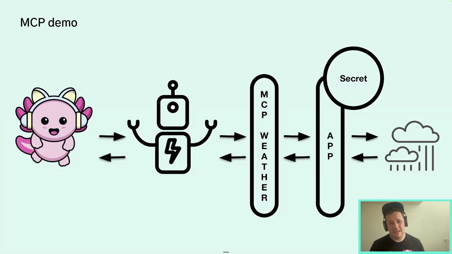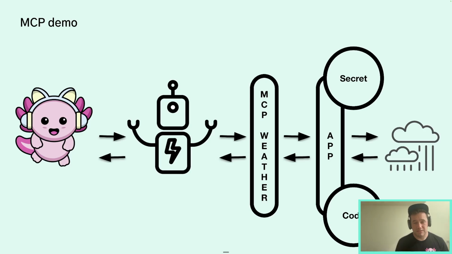To be able to do that, the app requires a secret. Now, this secret is a token to access that third-party service. It's important that we have secrets, well, they remain secret, because if someone were to get access to this token, then they could pretend to be ourselves and have access to this third-party service. And yes, in this instance, this is about weather, but this could be for your database. This could be for another external third-party source that you're utilizing. So that's why we need to keep a secret.